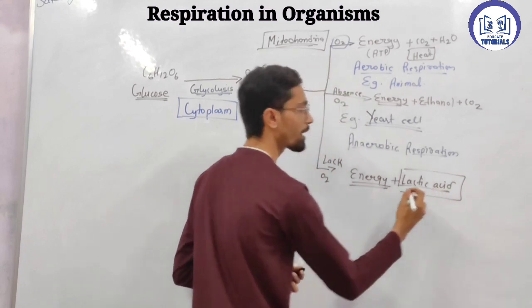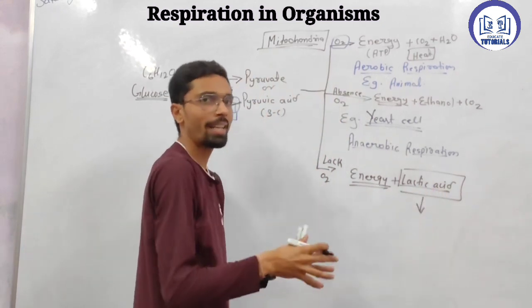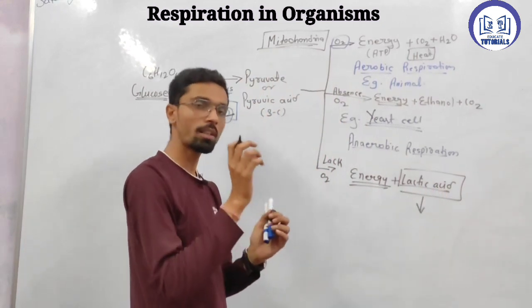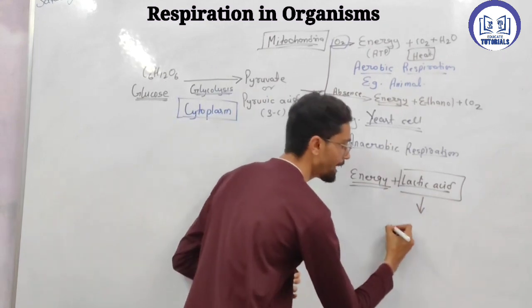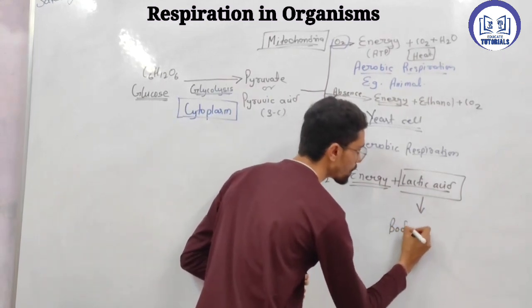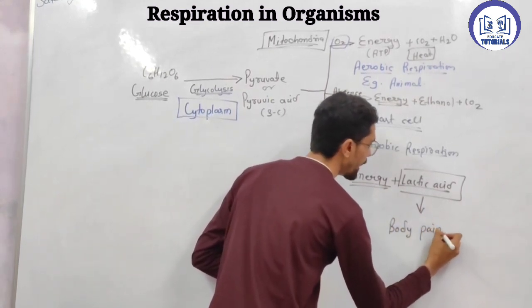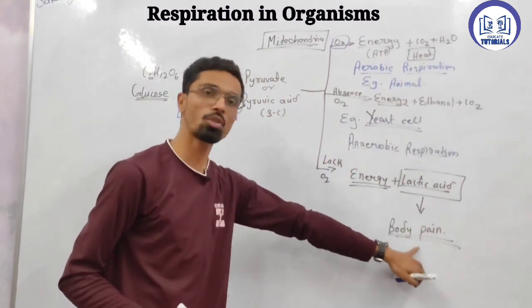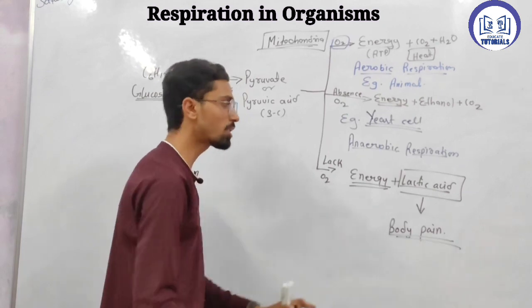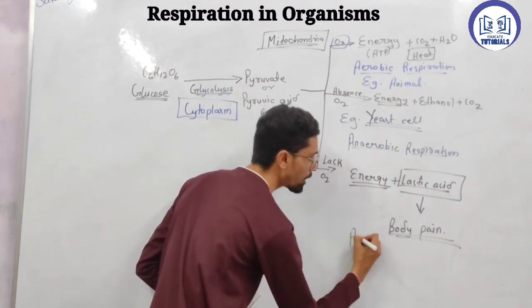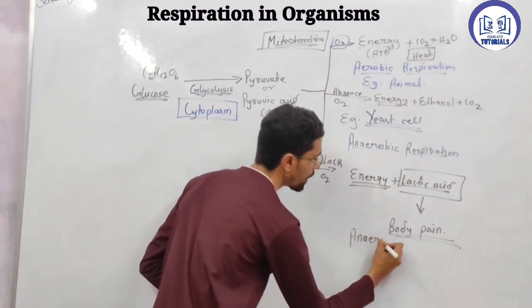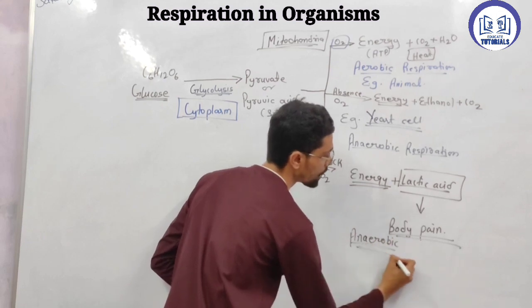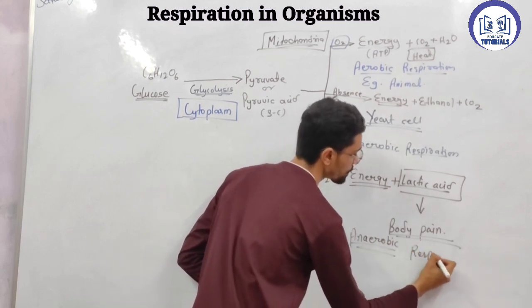This lactic acid accumulates in the cells, and that accumulation leads to body pain. So what is this reaction called? Anaerobic respiration.